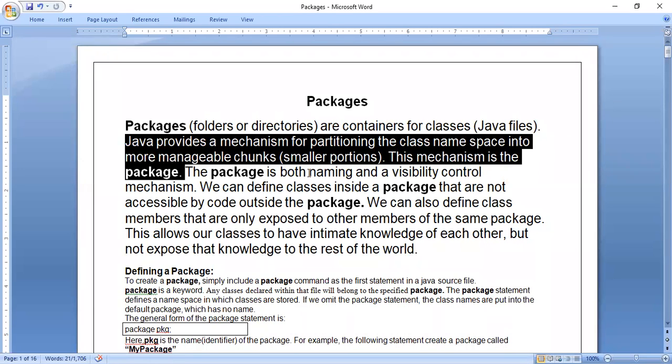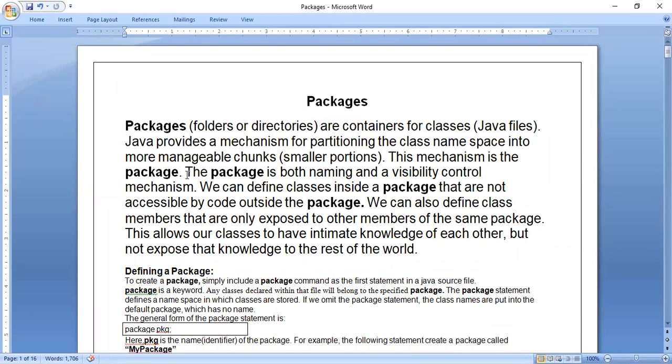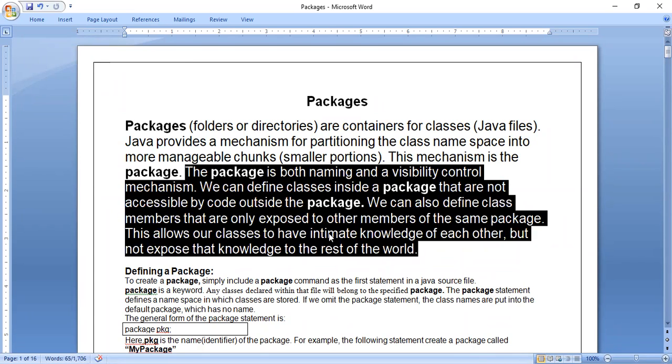Okay. Then see, these sentences I will explain later, because when we go in depth of package, in the examples I will tell you about these sentences. Okay, this much we got it.